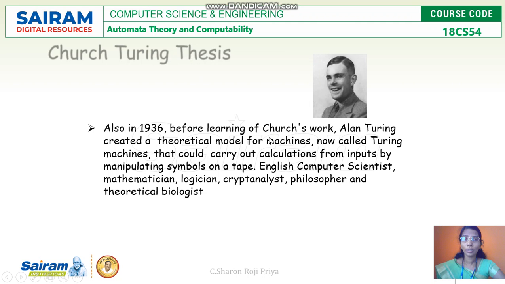And this Alan Turing is an English computer scientist, mathematician, logician, cryptanalyst, philosopher, and theoretical biologist. Surprisingly, this Alan Turing is the student of Alonzo Church. And both these people came up with their idea of lambda calculus and Turing machine, and they said whatever these machines are able to compute is computable.